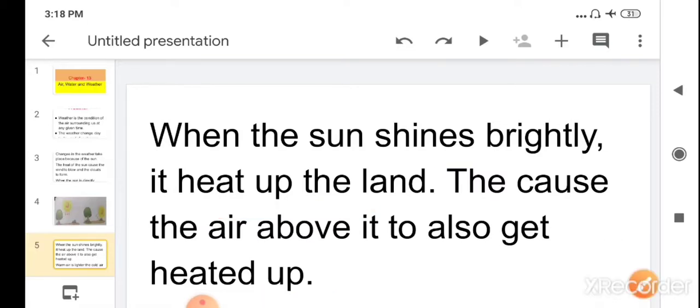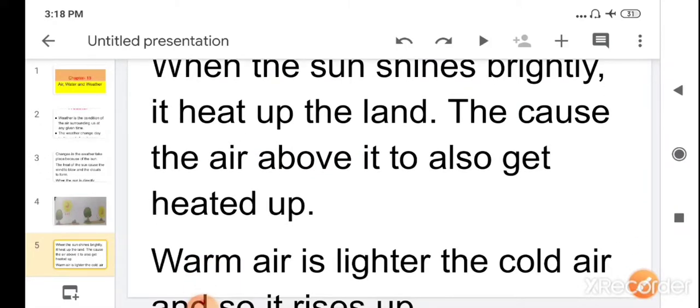Children, warm air is lighter than cold air. So when the air heats up, it becomes lighter in weight as compared to the cold air. So it rises up, because now the hot air is lighter in weight.